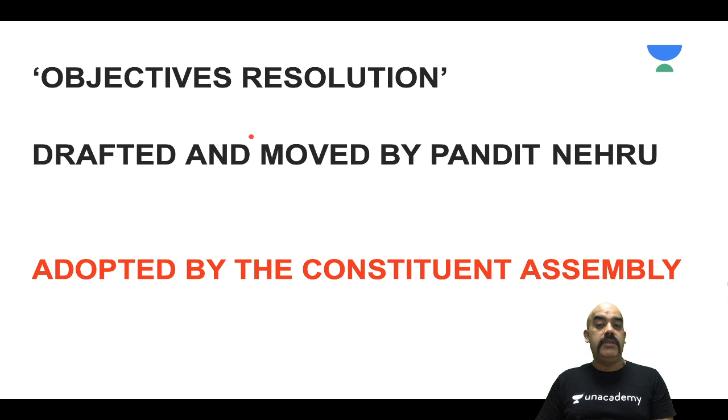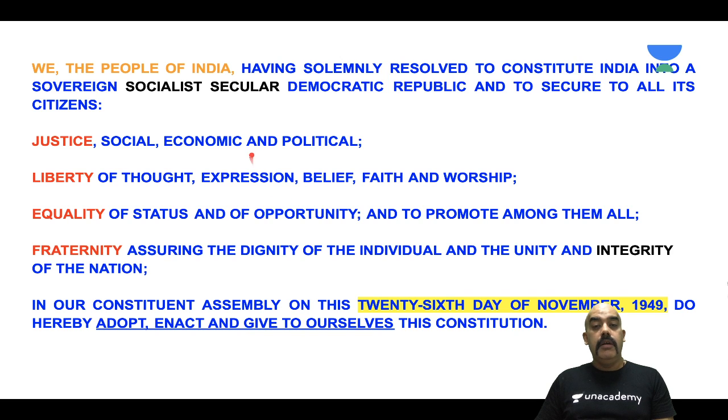So the preamble, though it is written on the first few pages of the constitution, was the last to be adopted. So this was very, very important, that the objective resolution was the one which started this entire story. But the preamble is not a copy paste of the objective resolution. Yes, it was a blueprint, but the summary is the preamble. Now I hope everyone should be understanding the importance of the words of the preamble. Hence, I would request you, and in fact it is a very important advice, that you should memorize the words